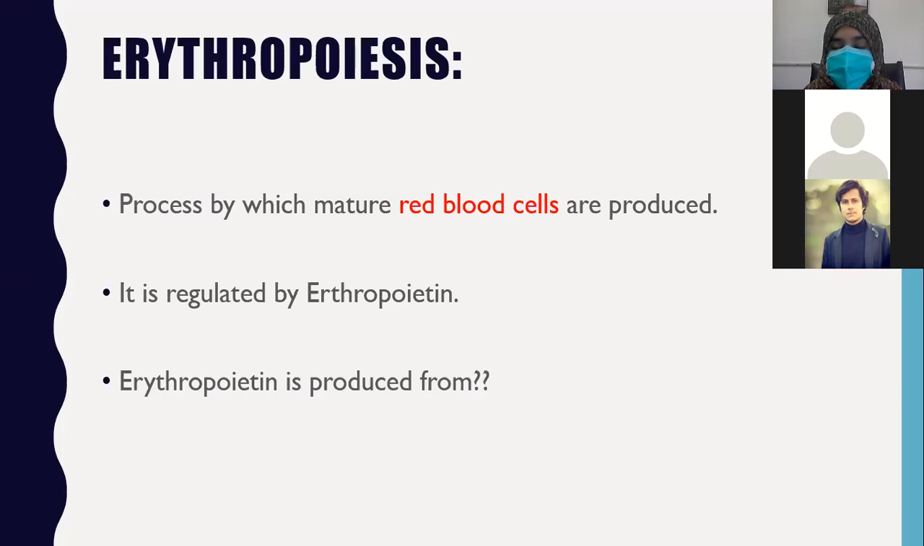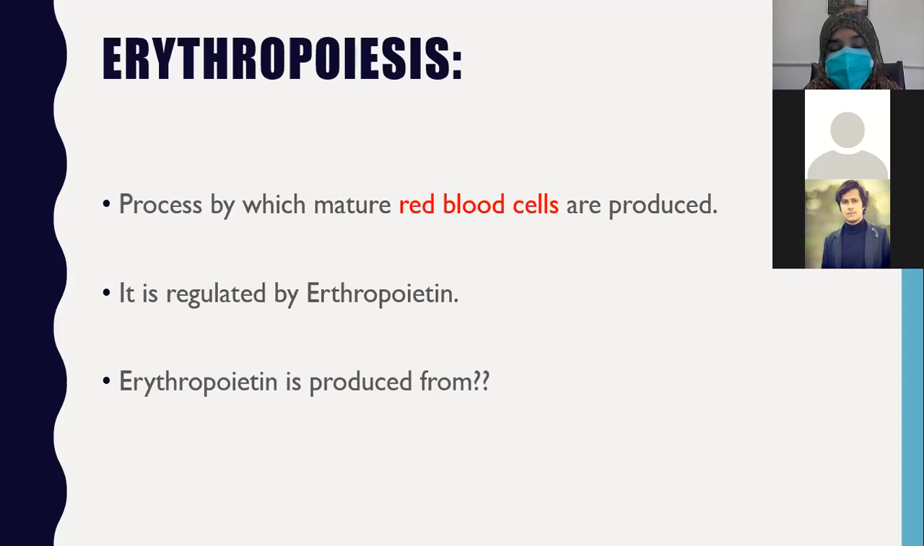From where is erythropoietin produced? As you all know, 90% of the erythropoietin is produced from the kidneys, and 10% is produced from the liver. So the kidney is the major source of erythropoietin, which helps in the production of red blood cells.